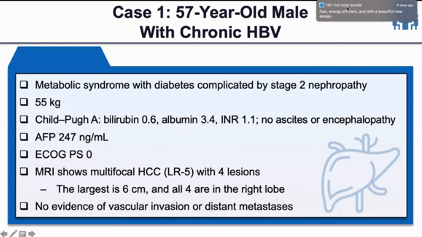So we'll be discussing this case. A 55 kg, 57-year-old gentleman with metabolic syndrome, diabetes, stage 2 nephropathy, Child-Pugh A, AFP 247, a good performance status, and a multicentric HCC with largest lesion of size 6 centimeter. There is no vascular invasion. There is no distant mets.